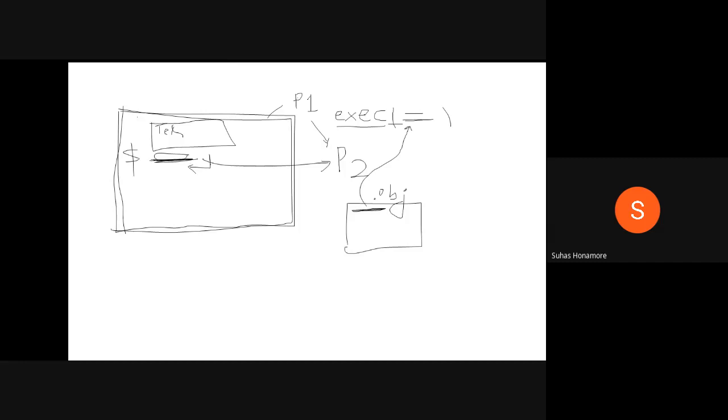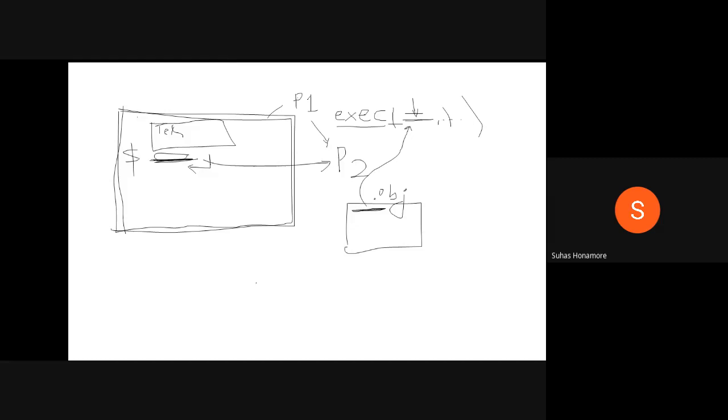So the path and all those things are passed to exec. That ls process is created, runs, displays the content, and then comes out. Like that, when you run a C program, the main function's address is given to exec, comma separated by other parameters, maybe environment variables, all those things.